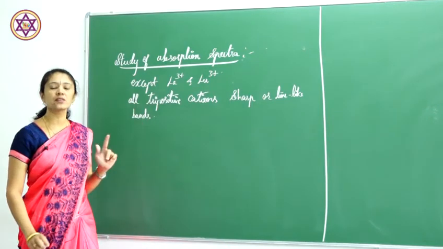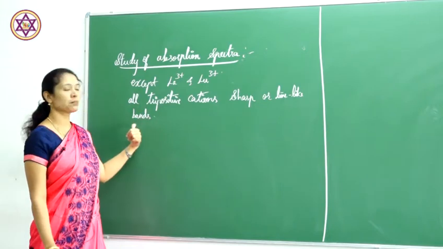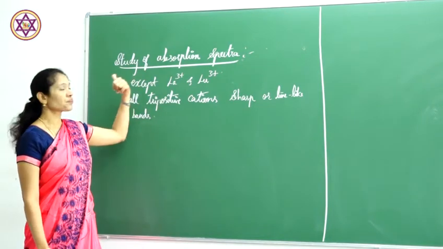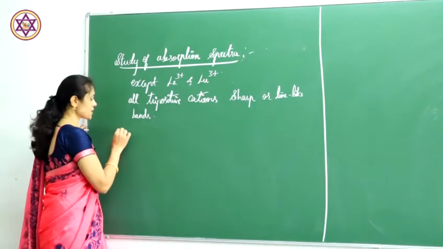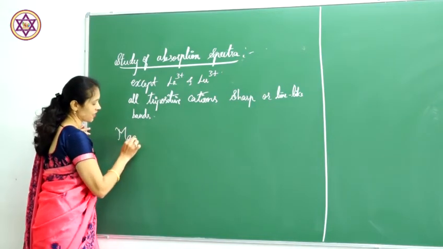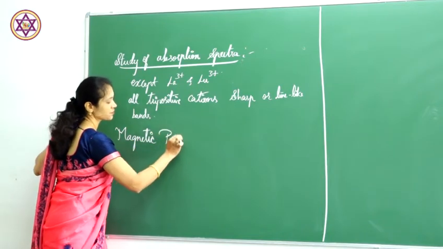You will observe the spectra in the form of line-like bands in lanthanides. This is the next property. Coming to the next property, that is the magnetic property of lanthanides.